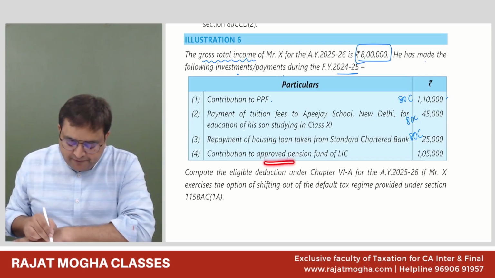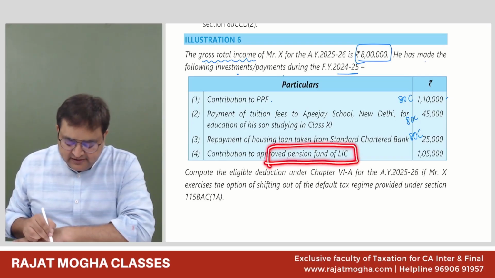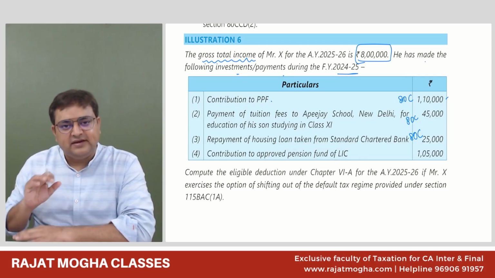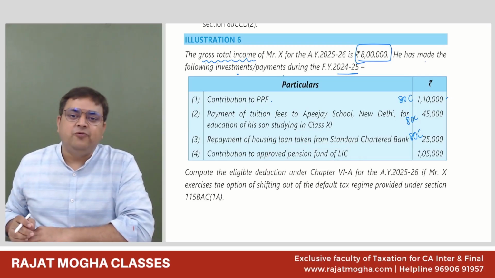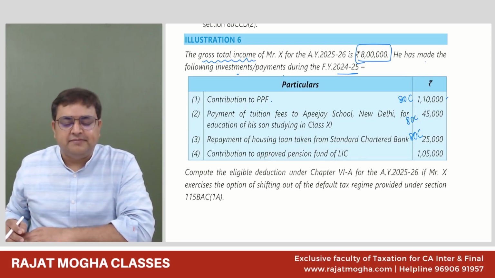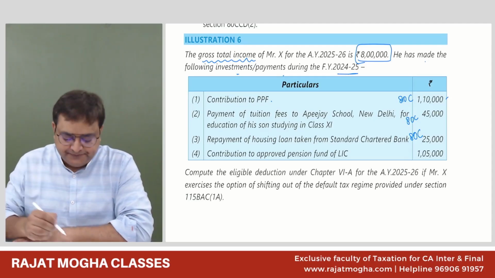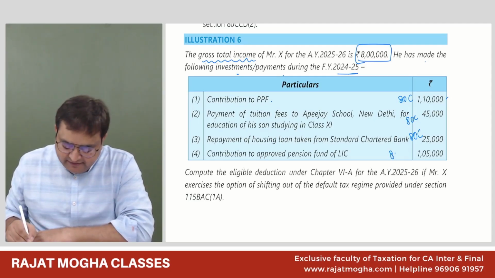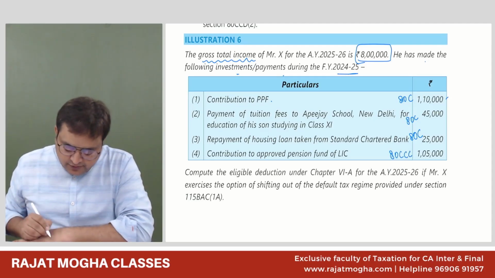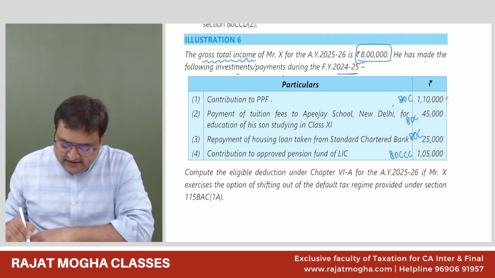Contribution to approved pension fund of LIC. Is it the new pension scheme? No, it is just an approved pension fund. So approved pension fund of any insurance company is 80CCC. So we will get this deduction under 80CCC. Okay. So this is 80C, the first three, and the last one is 80CCC.